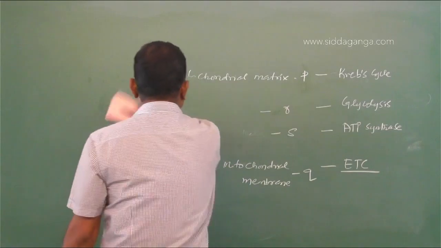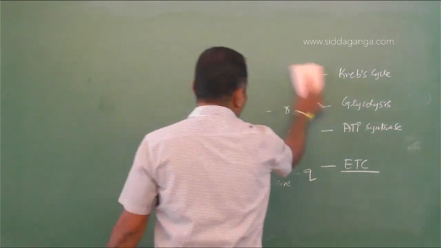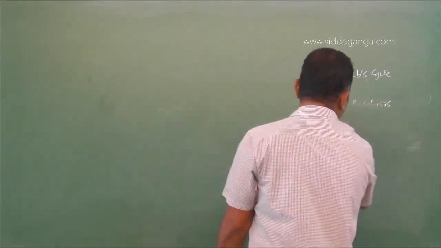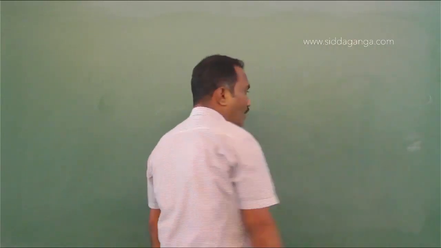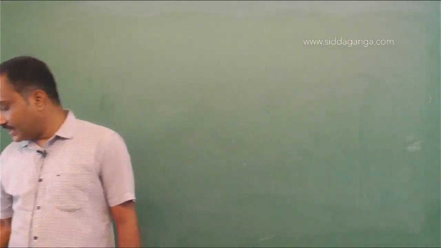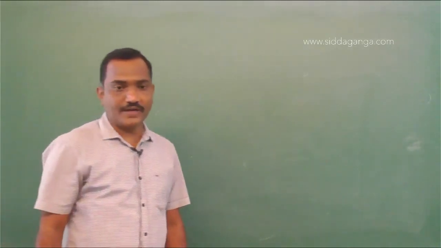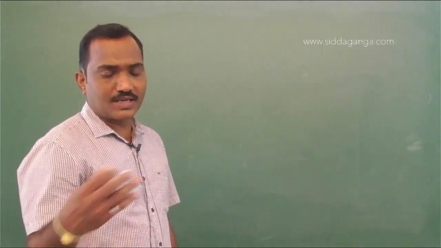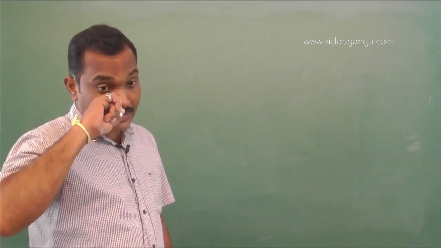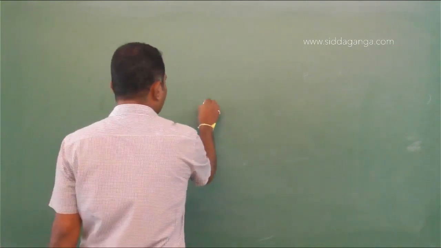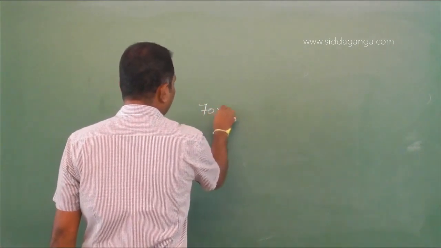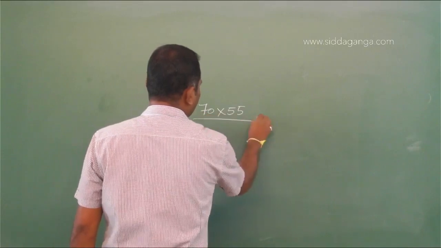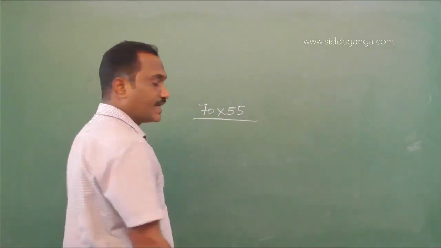Generally we say 70 to 72 heartbeats per minute, and the stroke volume for every heartbeat is given as 55 ml. Generally it is up to 70 ml. So now let us calculate 70 into 55. So it will be around 3850.